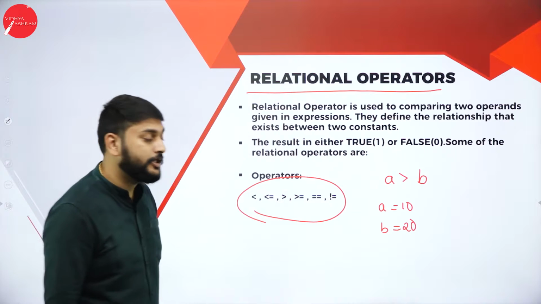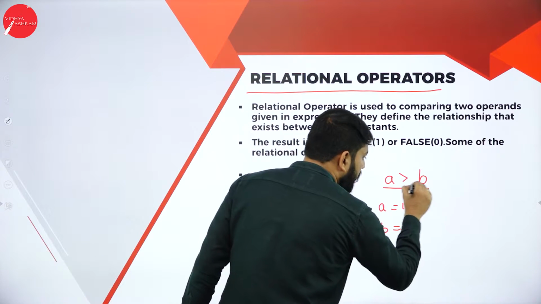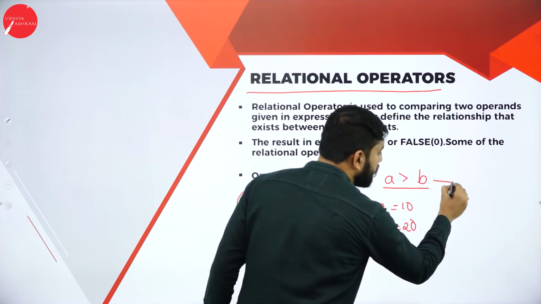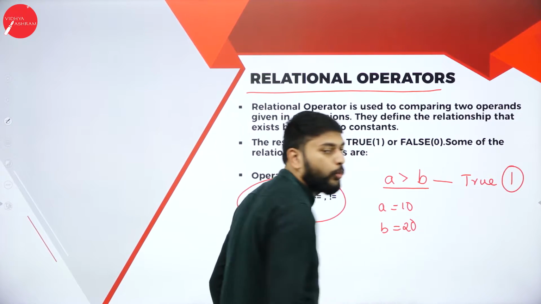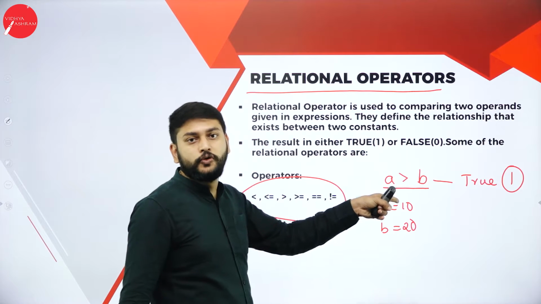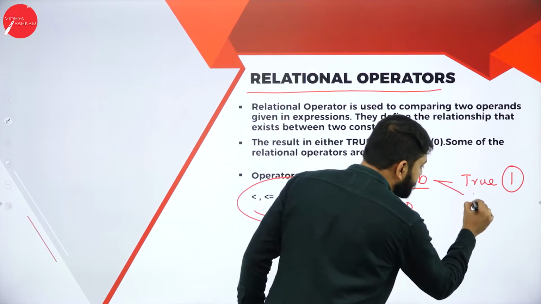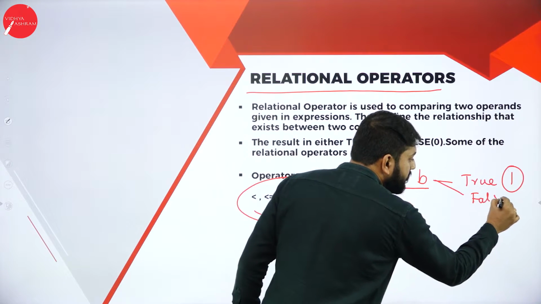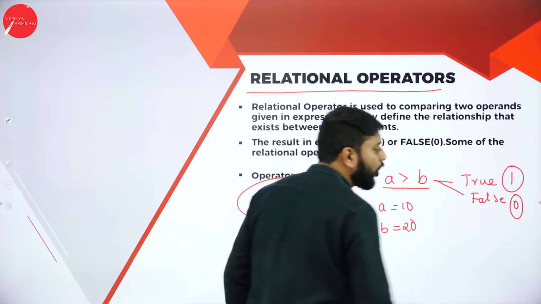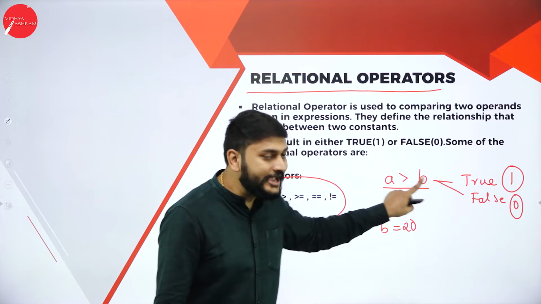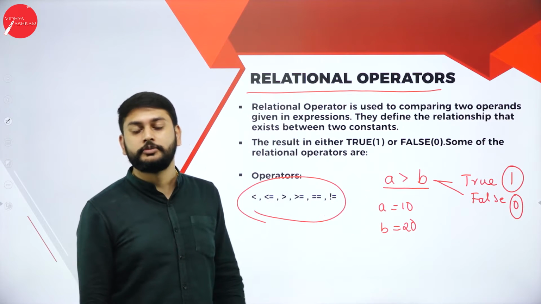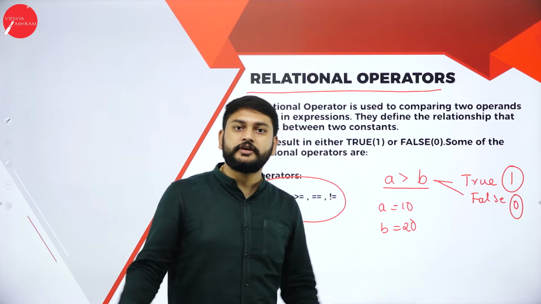A is greater than B. If this is true, if this is correct, it will return true. That is 1. True in the sense 1. If it is not true, it will return false. What is the meaning? False in the sense it will return 0. This is how I check the relationship between two variables. This is okay, you are checking for greater.